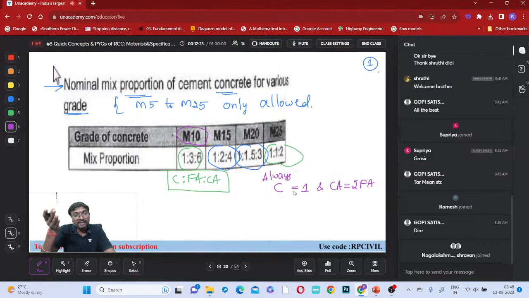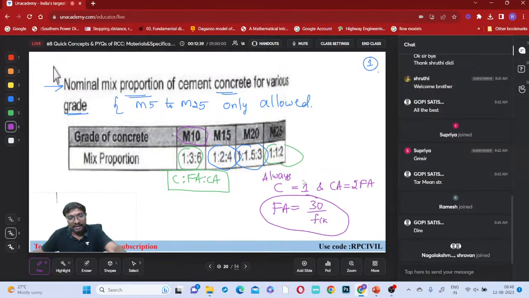Now how to remember this fine aggregate value, everyone? If you just observe, the fine aggregate proportion will be equal to which one? 30 by fck. Simply you can remember like this, right? If it is M10, fck is nothing but 10, so 30 by 10 is 3. For M15, 30 by 15 it will come to 2, right? For M20, 30 by 20, 1.5 will come, right?